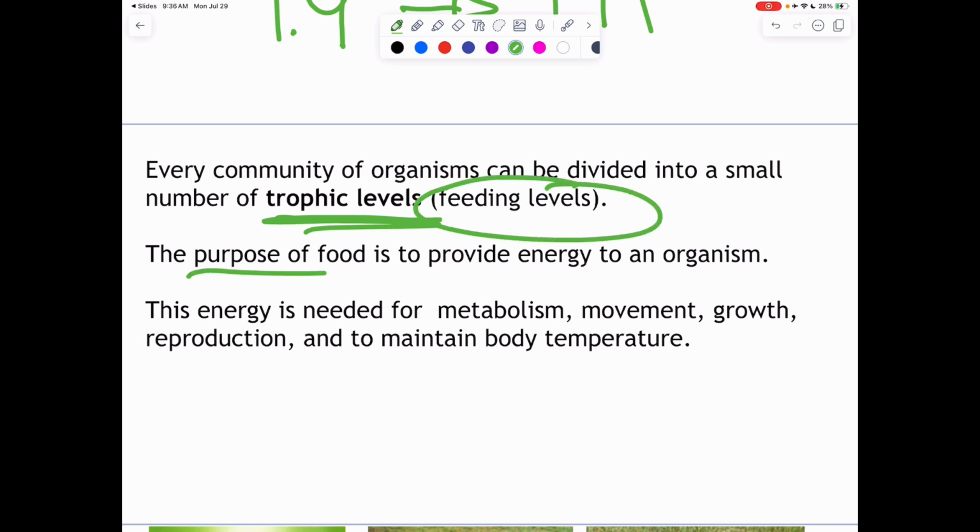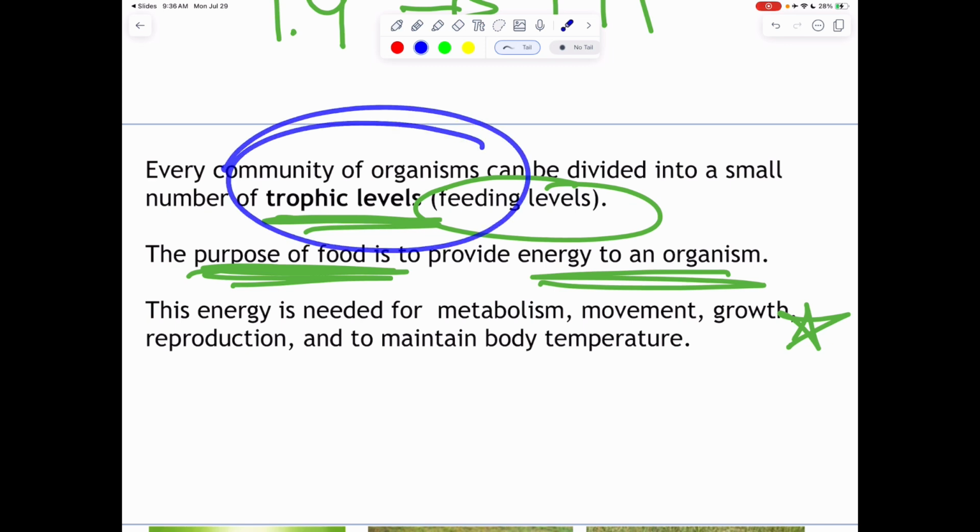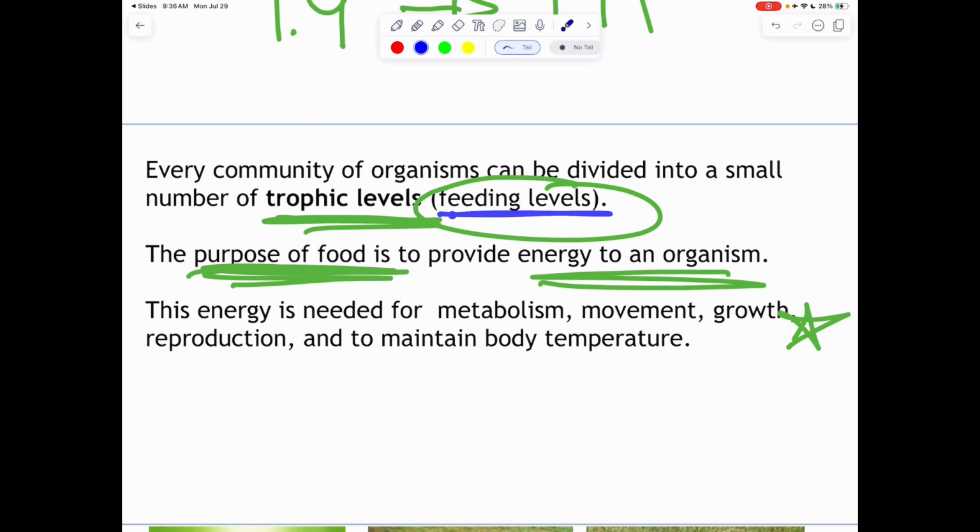Now, the purpose of all food is to provide energy to organisms. This is the energy we need for our growth, the energy for the movements of all the atoms around our body, the energy we need for moving, reproduction, all of it, metabolic, maintaining our body temperature. All of these items down here require energy. So we eat in order to get that energy. And then we take our whole community of organisms and we're going to break them down into our trophic levels, which are these feeding levels.